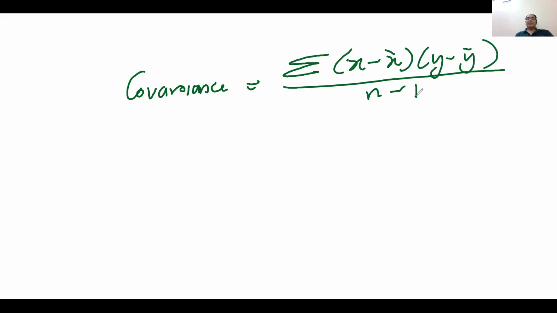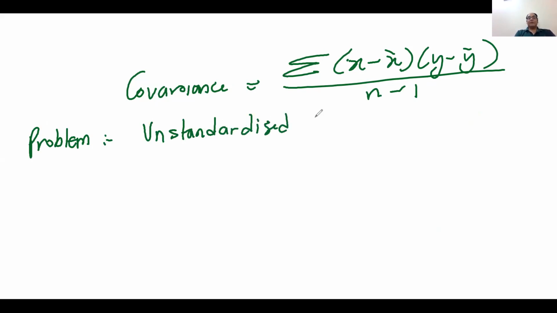Covariance is a very important concept, but there is a problem in it. It is an unstandardized measure of relationship.